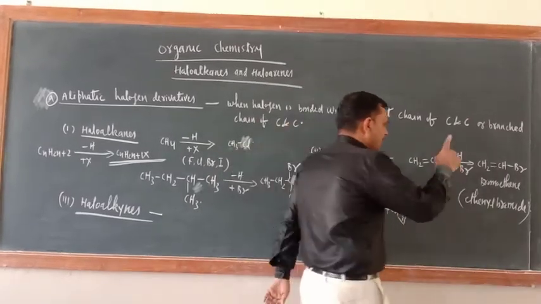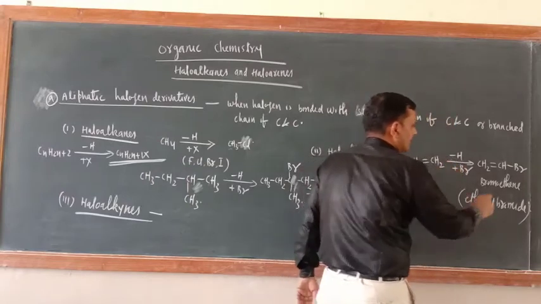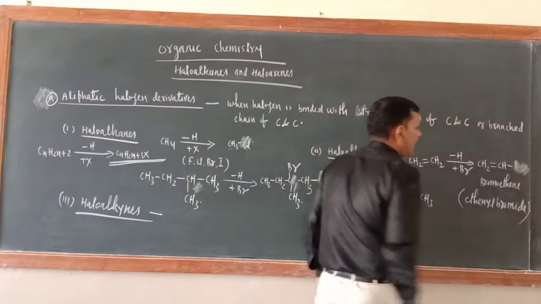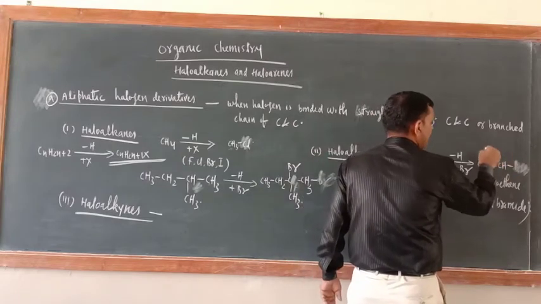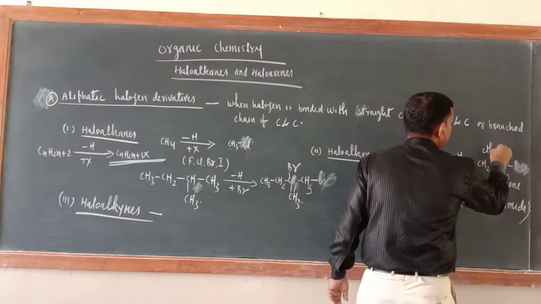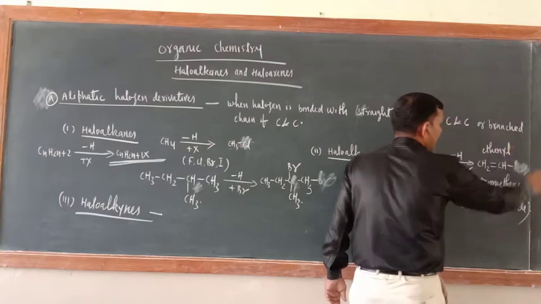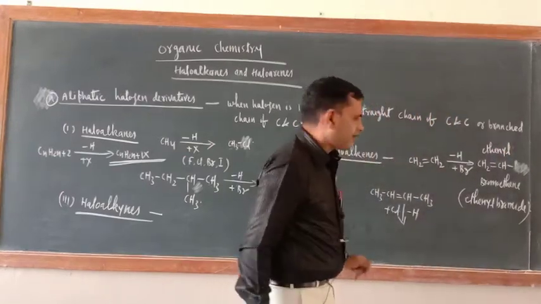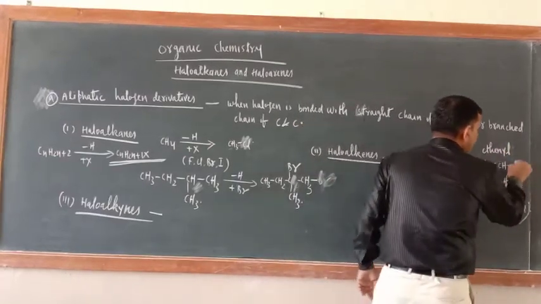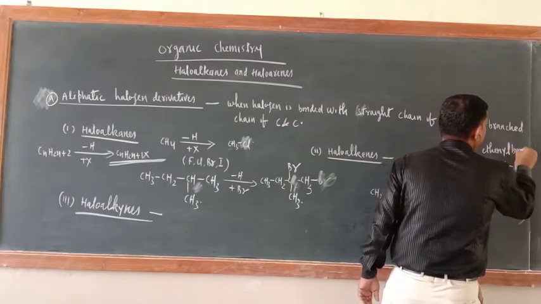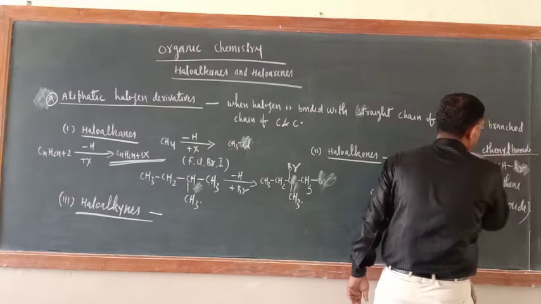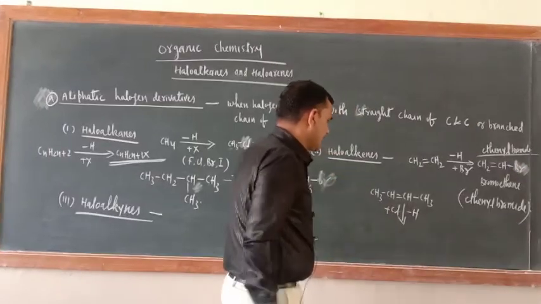Remember this one. After replacing one hydrogen, don't put Br right now. What is the name of what remains? It is known as ethenyl in the common nomenclature system. Now after putting bromide, this becomes ethenyl bromide. The same thing is here also.